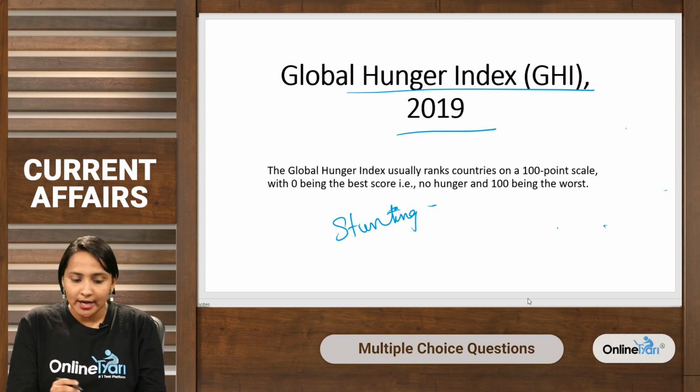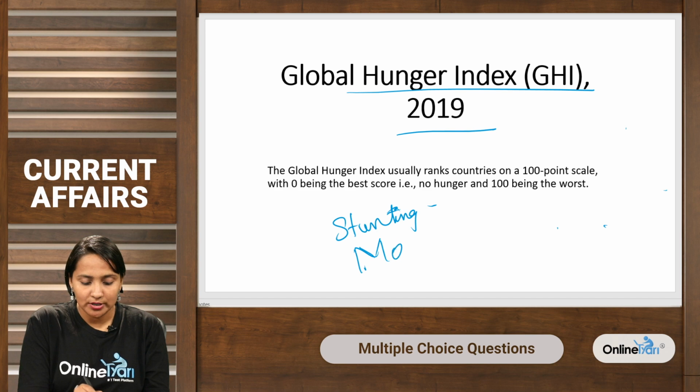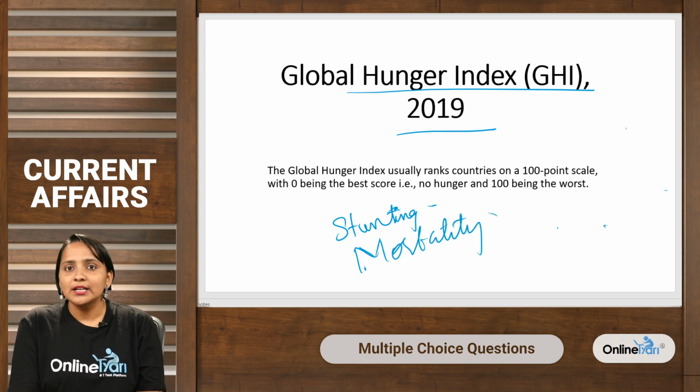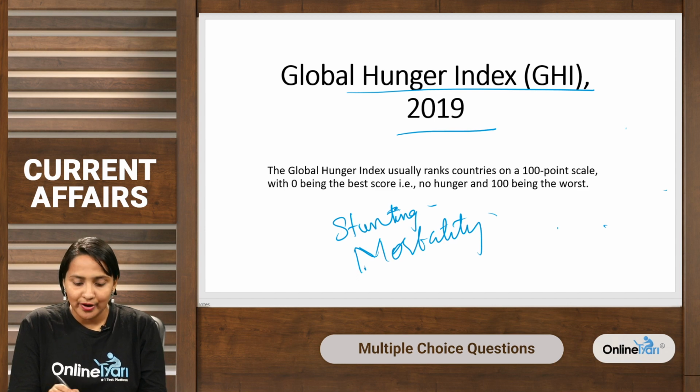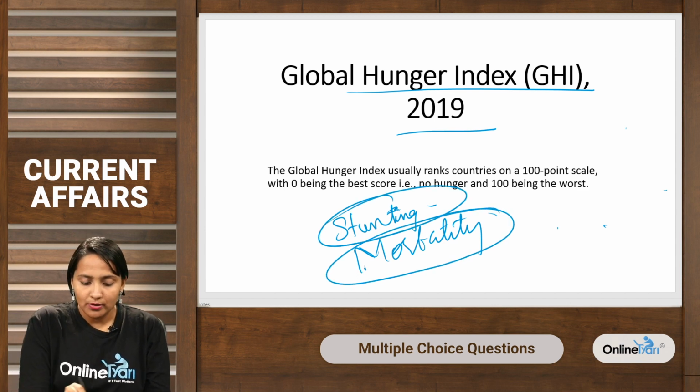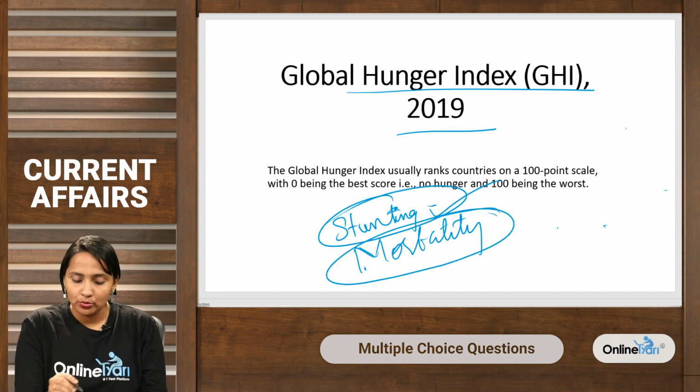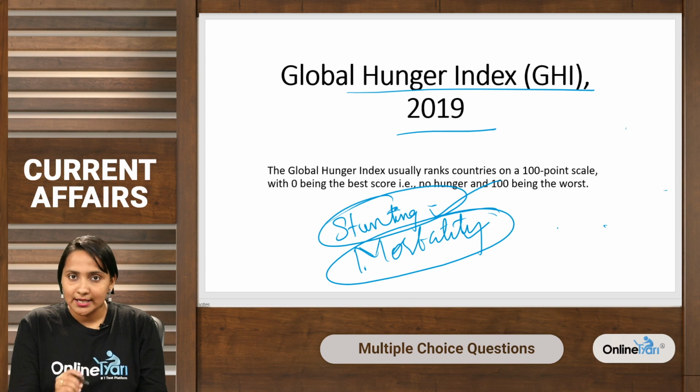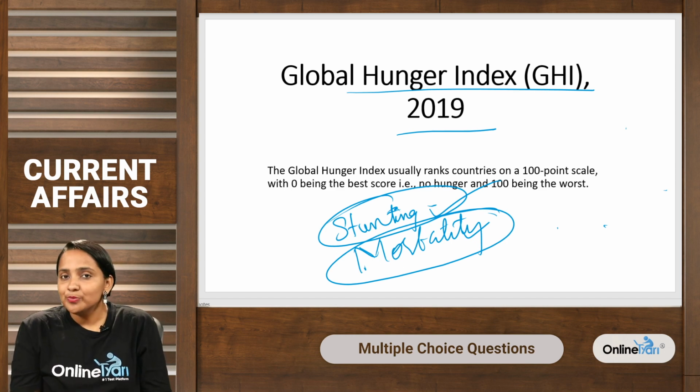Mortality, the mortality rate. So, mortality rate of children under the age of 5 is also considered. Stunting is considered to identify the rank of countries in this index. Mortality is also considered. Undernourishment, that is the share of the population that is undernourished, reflecting insufficient caloric intake.